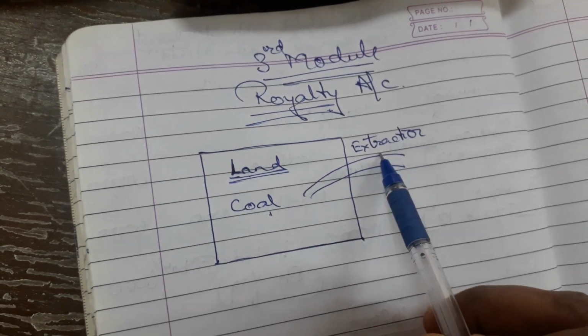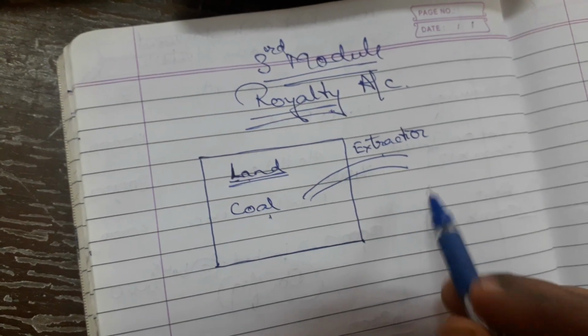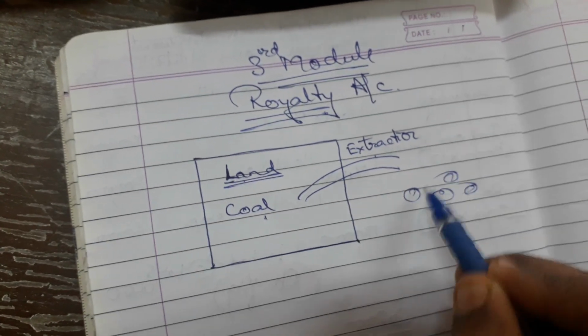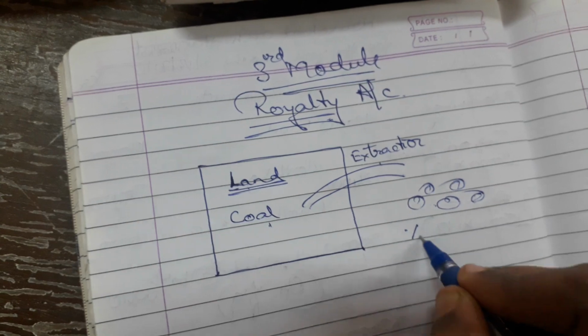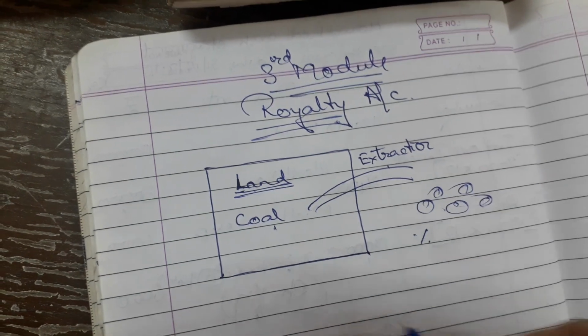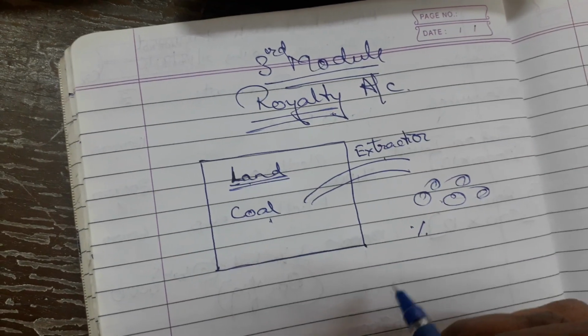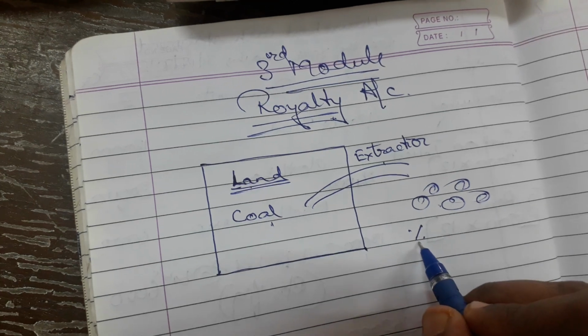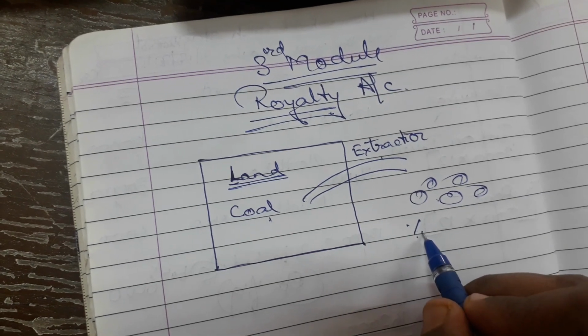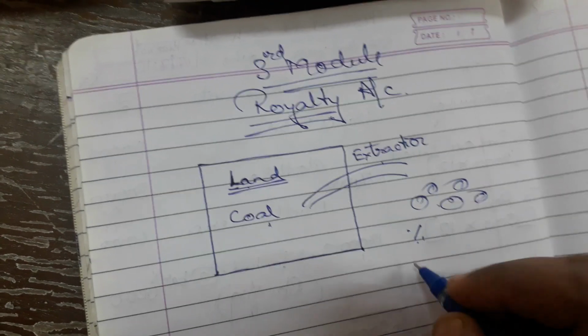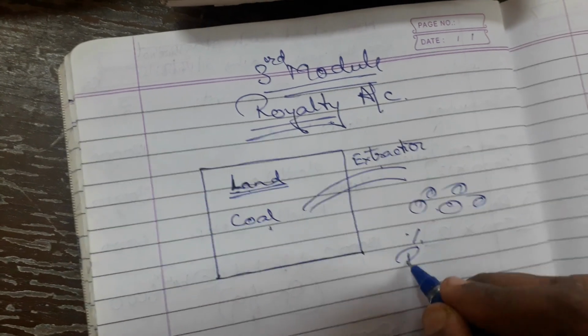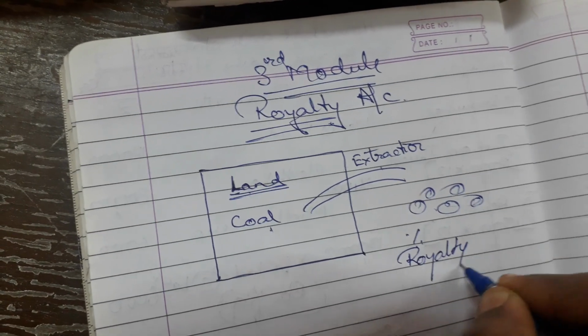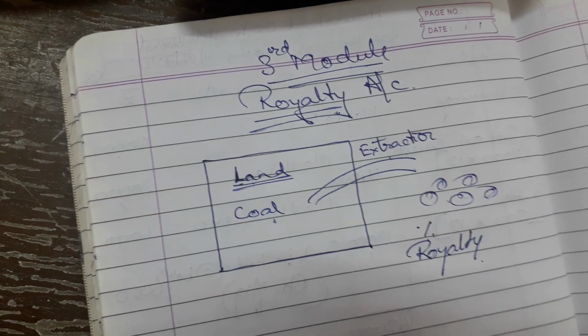Very important, after the extraction, some percentage is fixed for what purpose? It should be given to the landlord, and that percentage amount is called royalty. Clear with this?